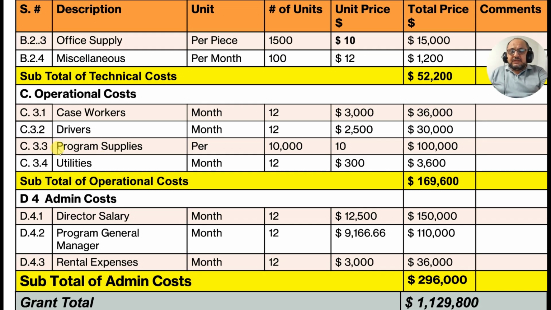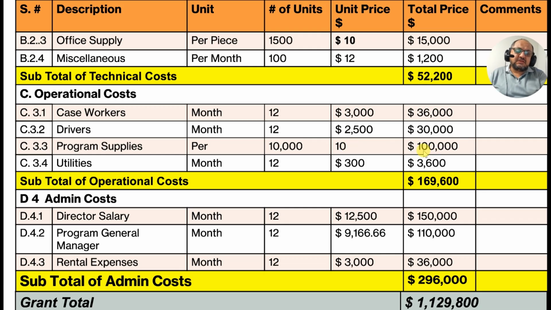C.3.3. Program supplies. Program supply means you have a project site, and in the project site you need some things to run it. Therefore, you write those program supplies. What does it mean? 10,000 pieces of program supply we can approve. How much do you want for that? $10.